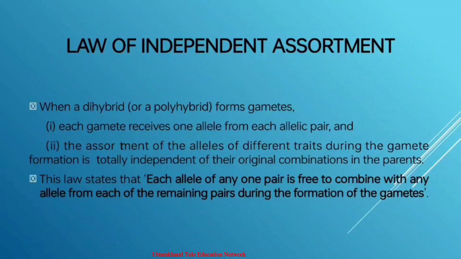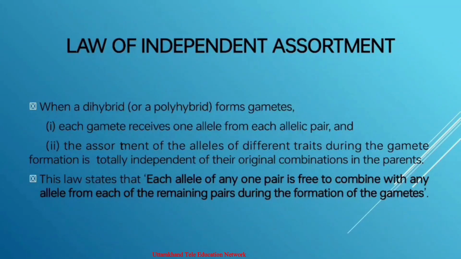Second, there is a rearrangement of alleles, meaning random union of alleles in the offspring at the time of fertilization. So this law states that each allele of any one pair is free to combine with any allele from each of the remaining pairs during the formation of gametes or spores. So this law can be explained with the help of this dihybrid cross.